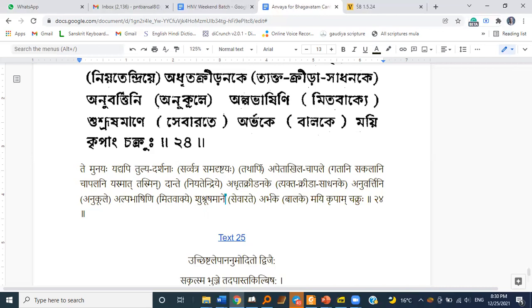And I was also engaged, absorbed in service to such sages. And myself, arbhaka balaka, I was a boy at that time. So unto me, the sages who had equal vision bestowed their mercy upon me. Iti arthaha.